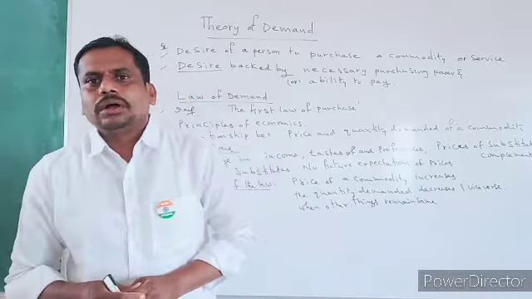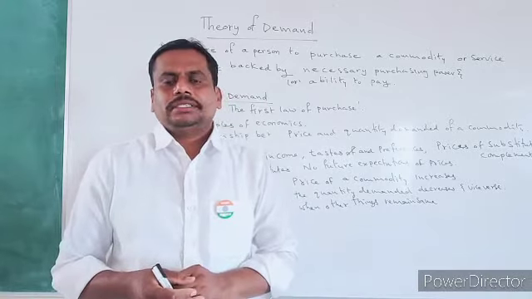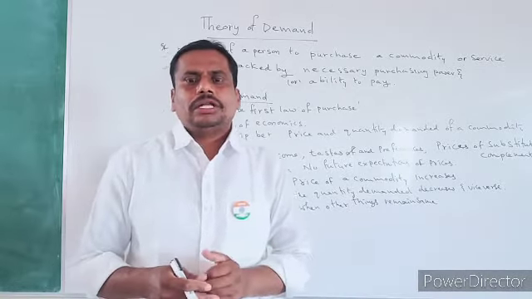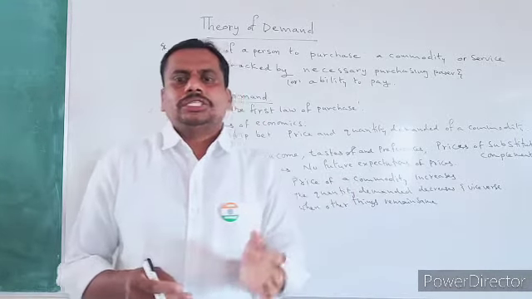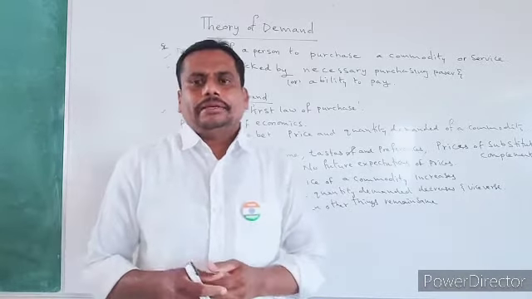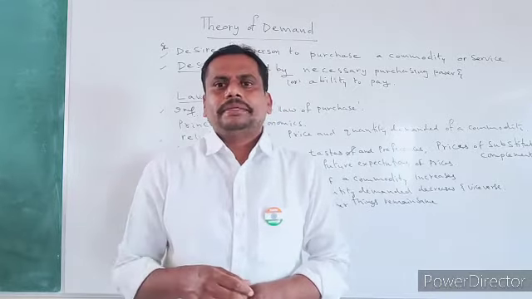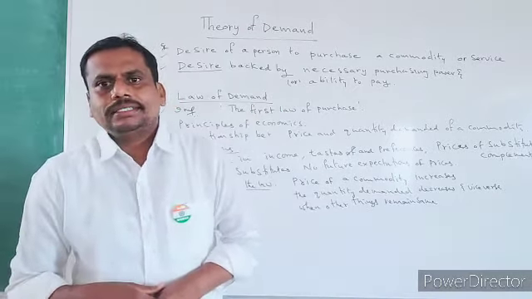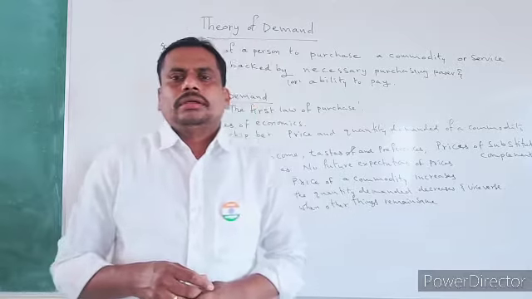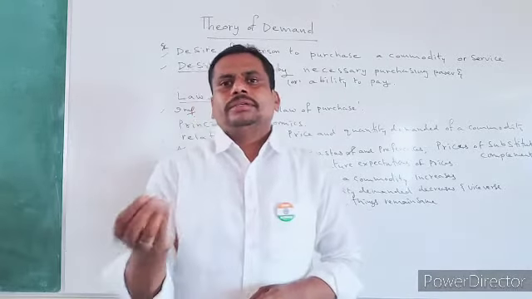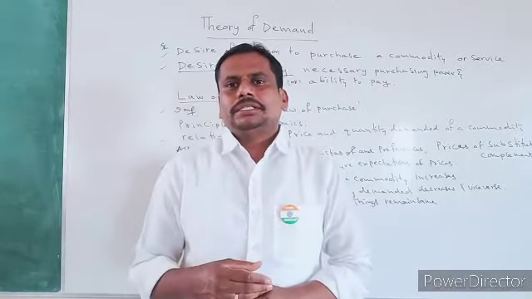So, in economics, to call something a demand, we require two things: one is the purchasing power and also the desire. That is, desire to purchase a commodity as well as the purchasing power, the ability to buy. To understand this, take a simple example. A beggar has desire to purchase a refrigerator or one electronic device, but he has no ability to purchase that.